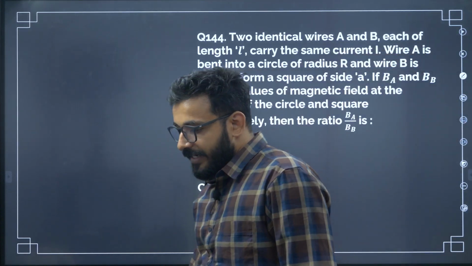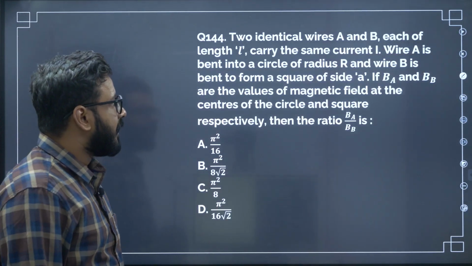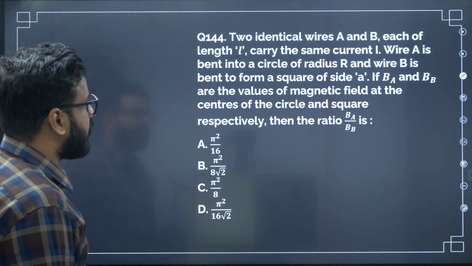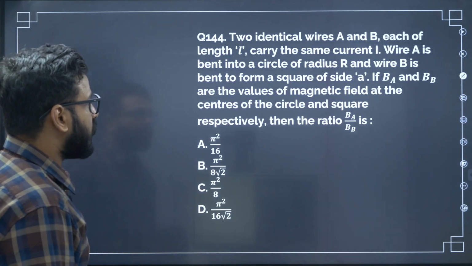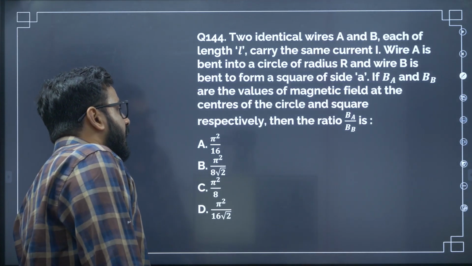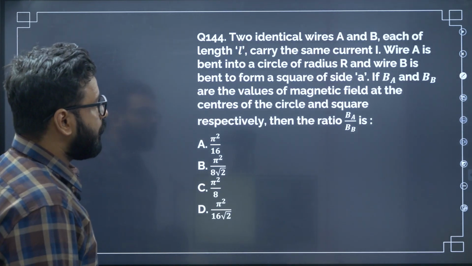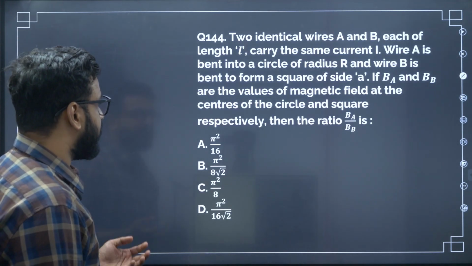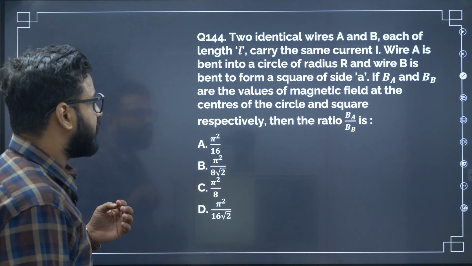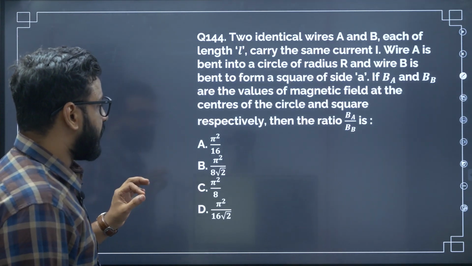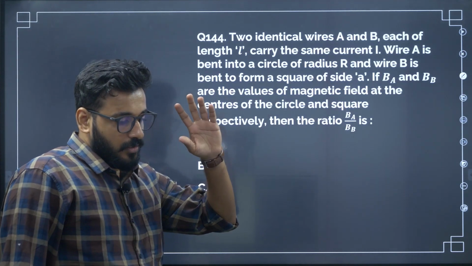Two identical wires A and B, each of length L, carry the same current I. Wire A is bent into a circle of radius R. Wire B is bent into a square of side a. If BA and BB are the values of magnetic field at the center of the circle and the square respectively, what is the ratio of BA and BB?